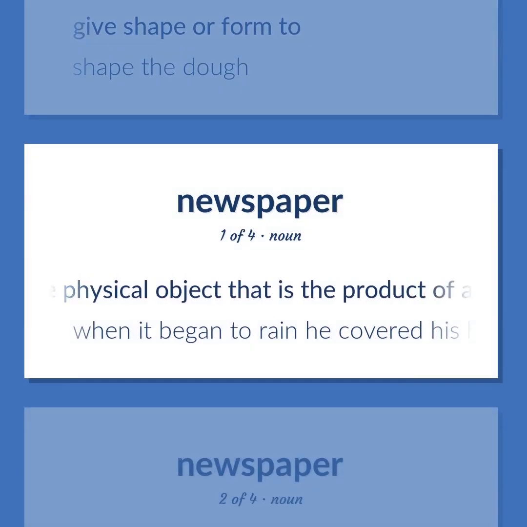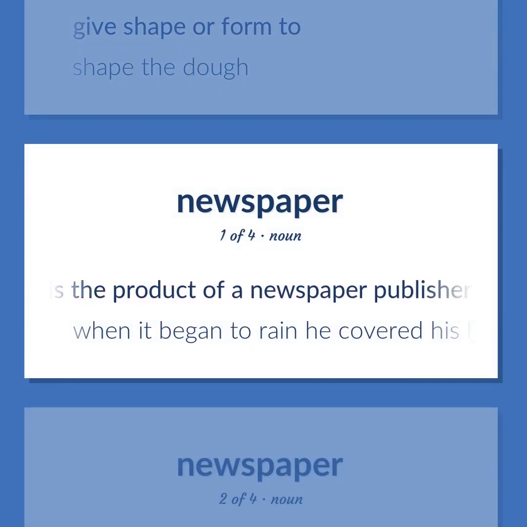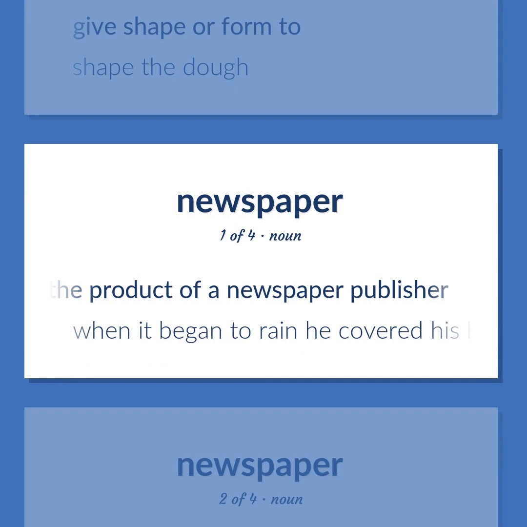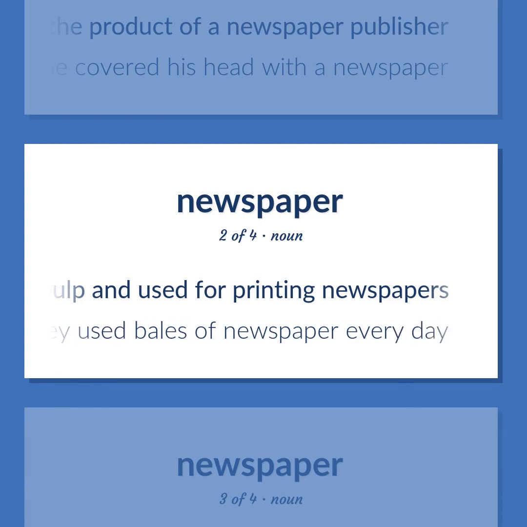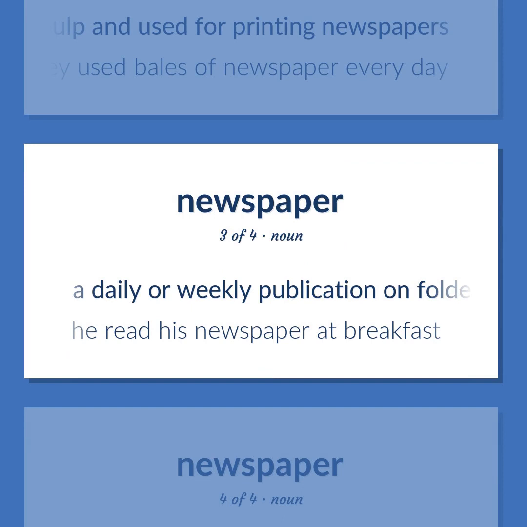The physical object that is the product of a newspaper publisher. When it began to rain, he covered his head with a newspaper. Cheap paper made from wood pulp and used for printing newspapers. They used bales of newspaper every day. A daily or weekly publication on folded sheets. Contains news and articles and advertisements. He read his newspaper at breakfast.